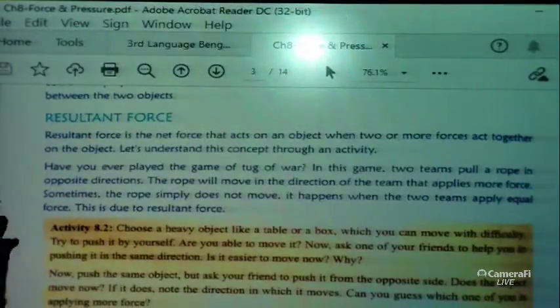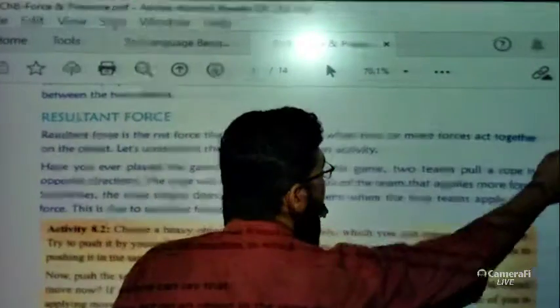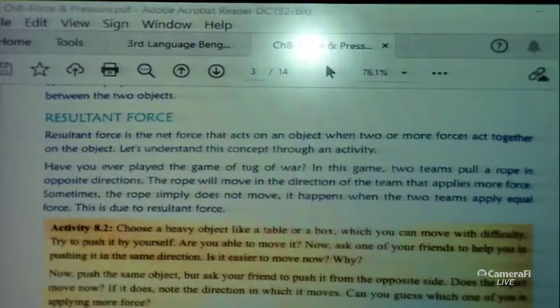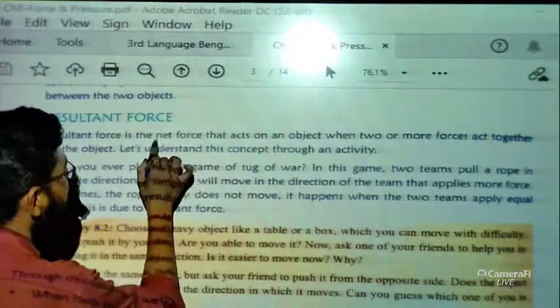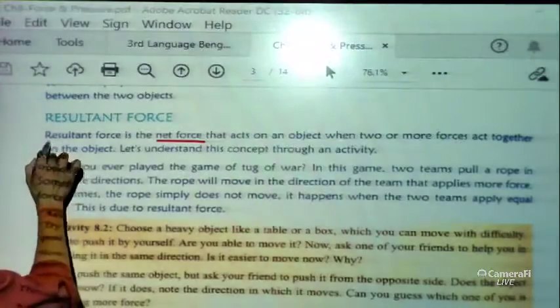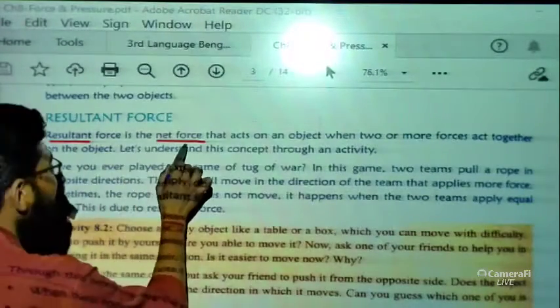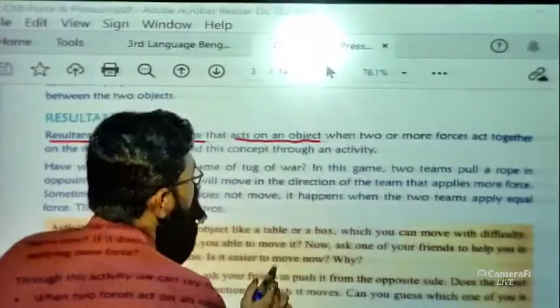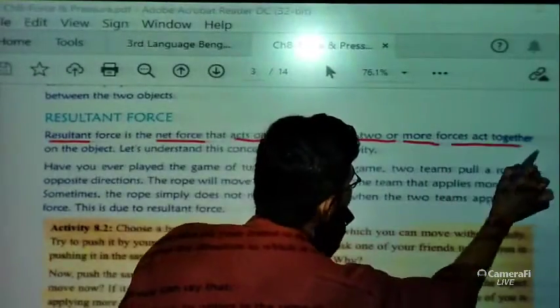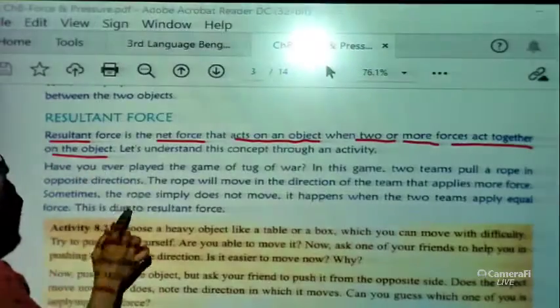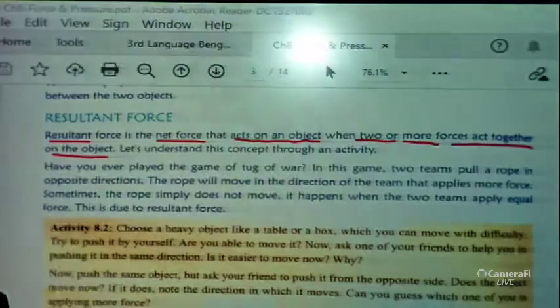Now the next thing is the resultant of force, okay. How do we calculate the resultant of force, or what do you mean by a resultant of anything? So let us discuss what is meant by resultant of anything, or how do we calculate the resultant of force. Just have a look. Resultant of force is the net force, okay. So resultant means the net amount, you can say average amount. So resultant of force means the net force that acts on an object when two or more forces act together on an object. Let us understand this concept through an activity, okay. An activity is there.